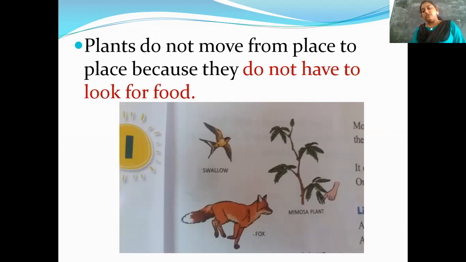Clear? Look at that picture. We can see a fox, a bird, and a plant there. The fox is moving because it has to search for food. What about birds? Birds have wings, so they can move. In the case of the mimosa plant, when we touch it, it shows some movement. So all these things are moving because they are living things.